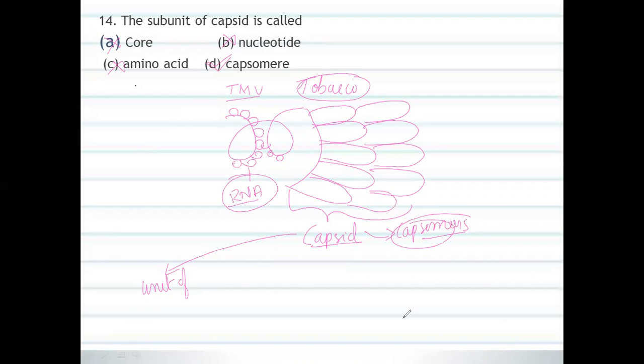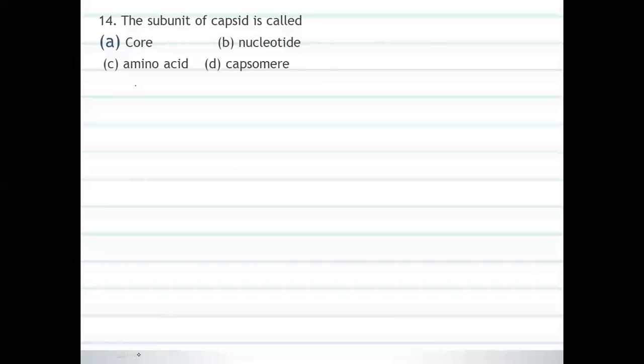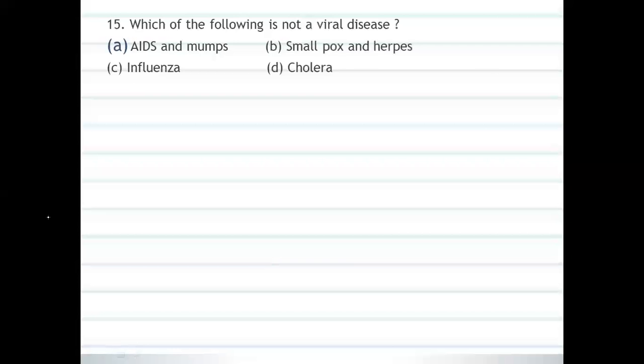Now I would like to move on to another question, the 15th. Which of the following is not a viral disease? First, we should see about the virus.